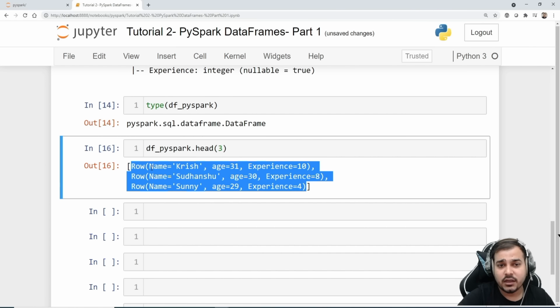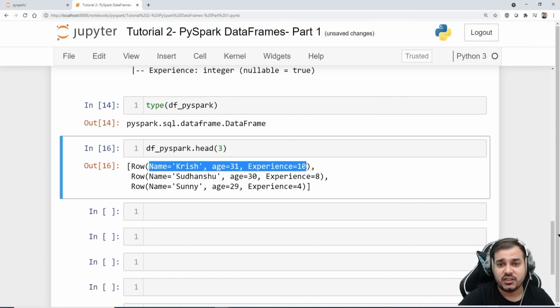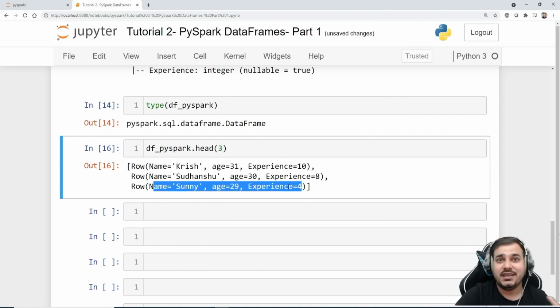So here you'll be seeing the combination of name, age and experience. This is my first row, this is my second row, this is my third row. Now coming to the next thing that we are going to discuss, how do I select a column? I probably want to pick up a column and see all the elements, like how we do it in pandas.